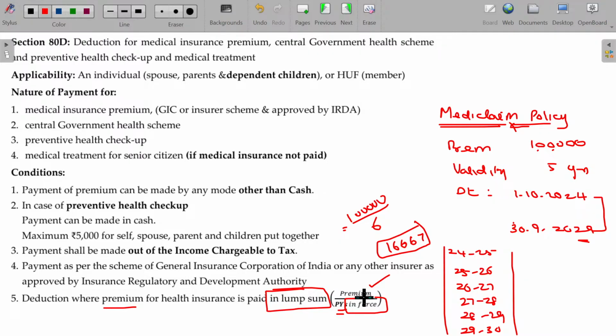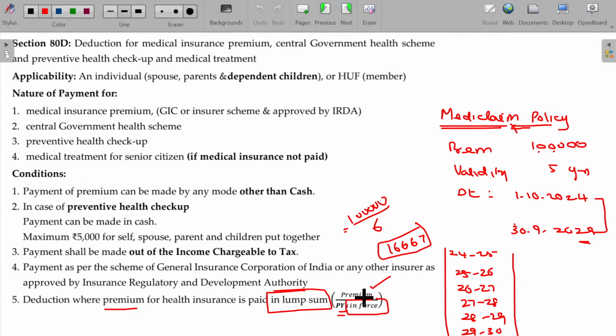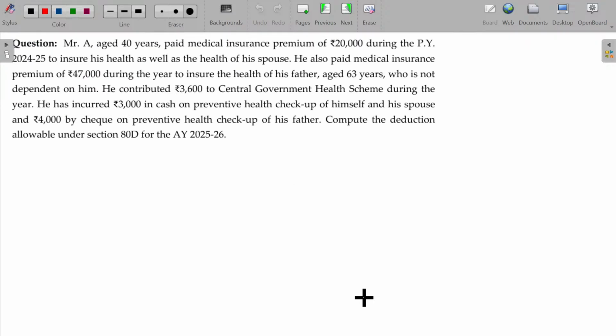Clear? Now, let's try the comprehensive illustration here. Join with me.